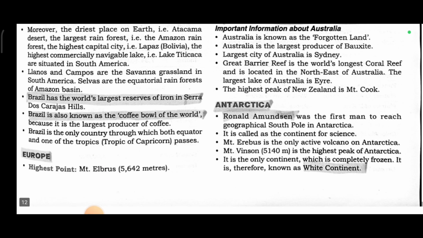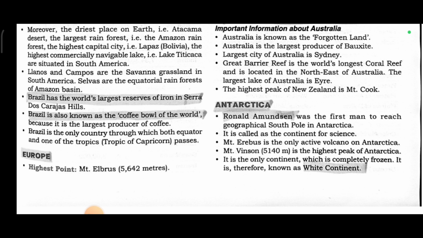Important information about Australia. Australia is known as the Forgotten Land. Australia is the largest producer of bauxite. Largest city of Australia is Sydney. Great Barrier Reef is the world's longest coral reef and is located in the northeast of Australia. The largest lake of Australia is Eyre. The highest peak of New Zealand is Mount Cook.